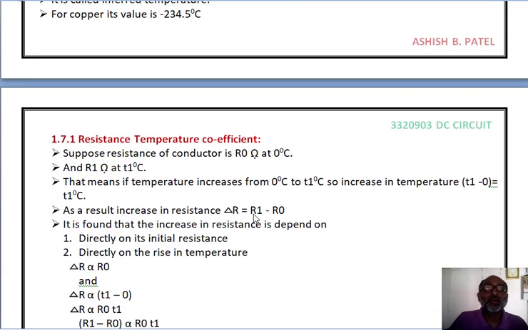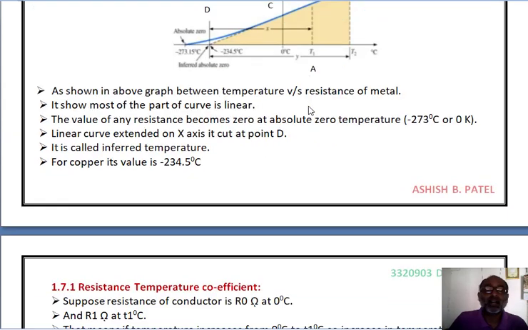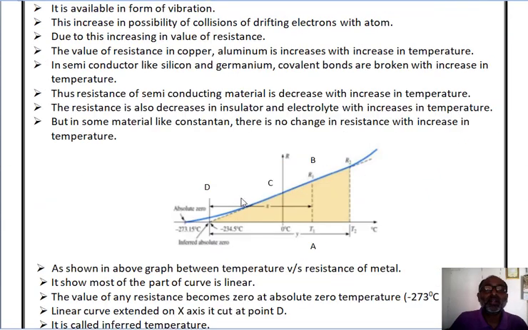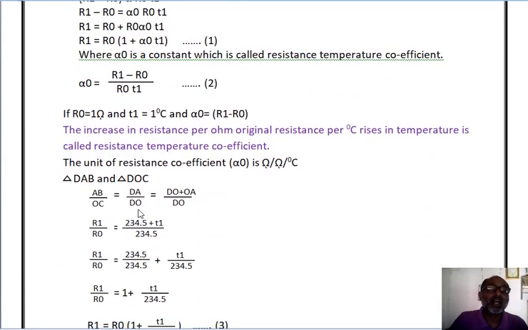Now here you can see the curve or the graph. From that we can write, from triangles DAB and DOC, the ratio AB divided by OC is equal to DA divided by DO.